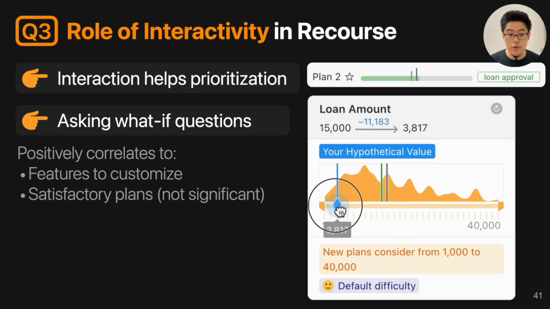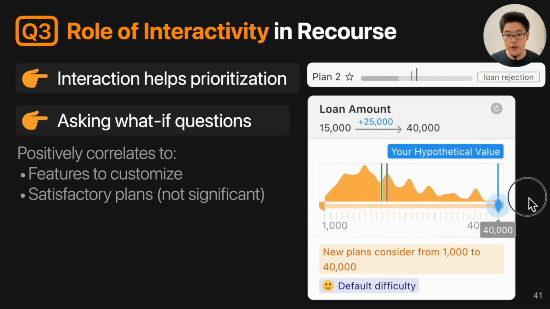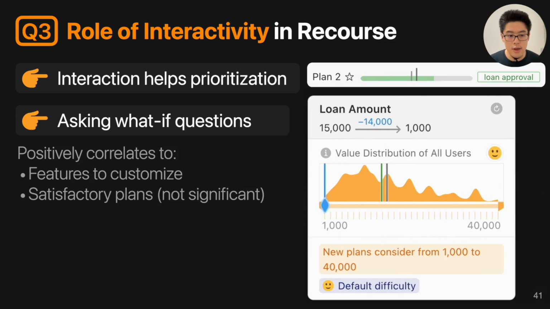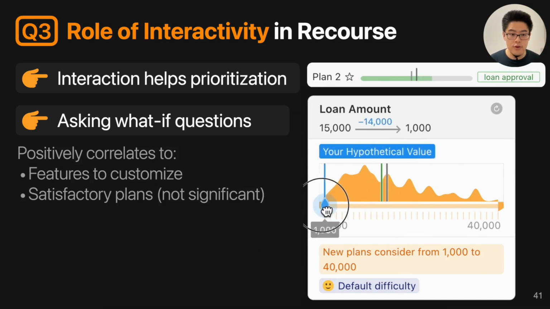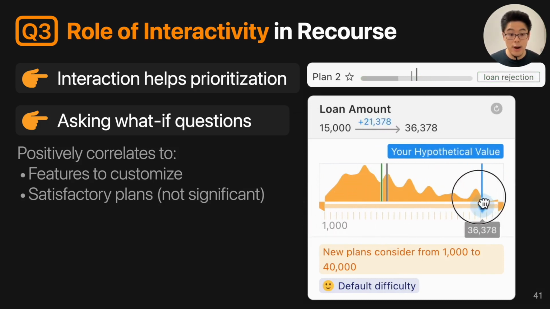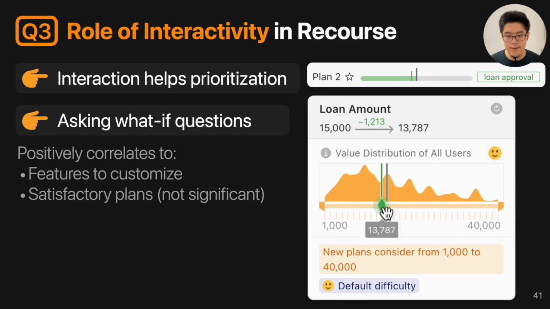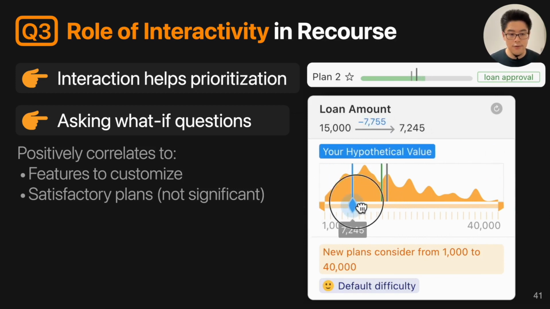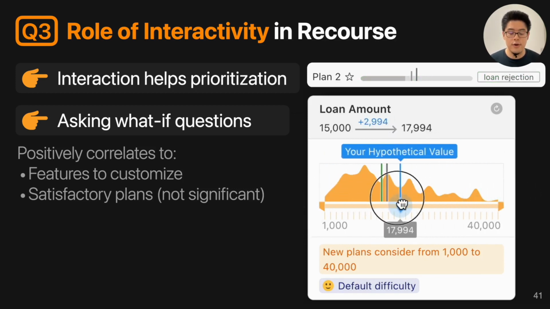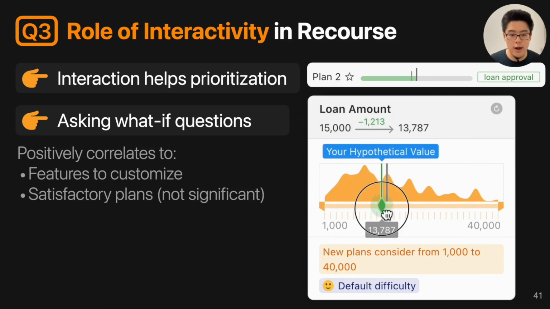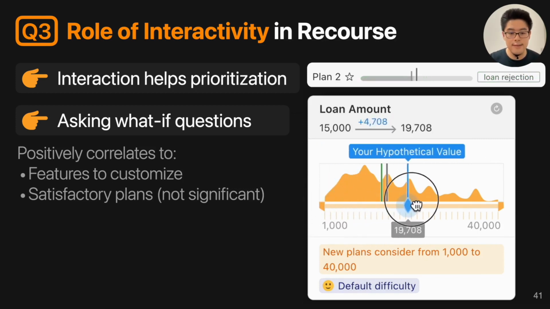And in GAM Coach, users can ask what-if questions to see the effects of changing one particular feature on the model prediction. By analyzing the logs, we found that by asking what-if questions, the participant is more likely to optimize that feature, which is statistically significant. And it's also more likely for them to choose satisfactory plans using the features that they have asked what-if questions on, even though it's not significant on that second finding.